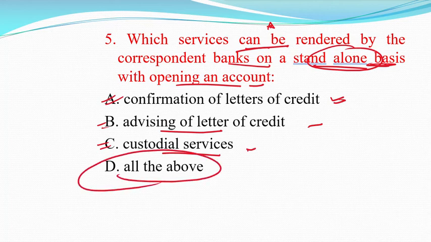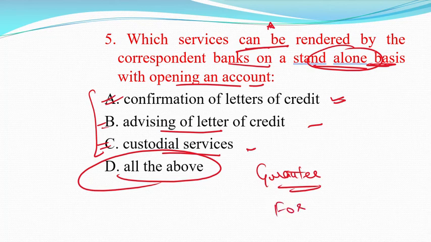So option D is the correct answer, all of the above. All these services are provided by the correspondent bank on a stand-alone basis. There are some more services like issuance of guarantee, and foreign exchange services. All these services are also provided.